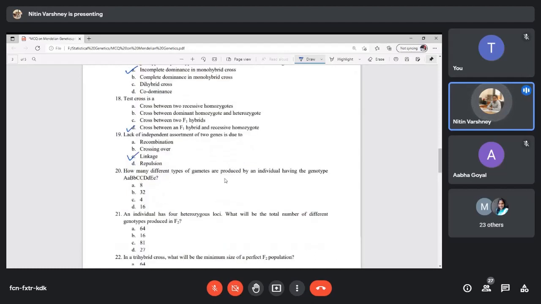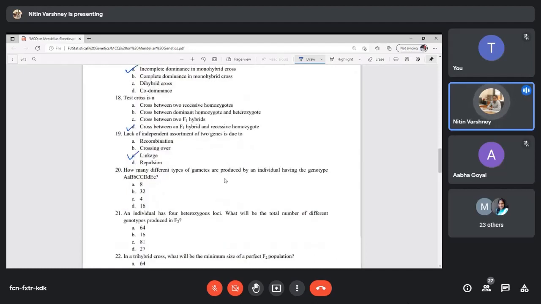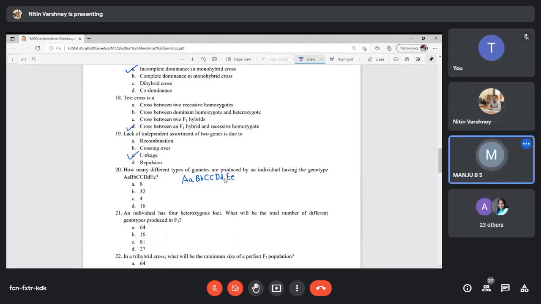Next important question: how many different types of gametes are produced by an individual having the genotype capital A, capital B, small b, capital C, capital D, small d, capital E, small e? 16.